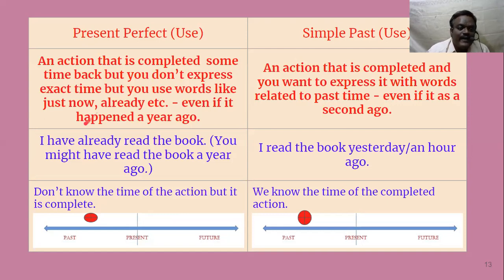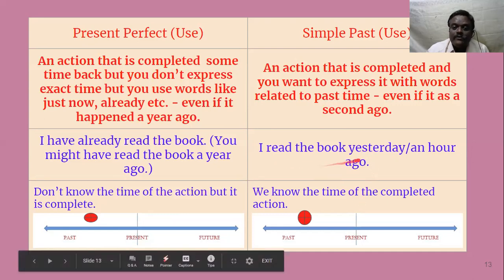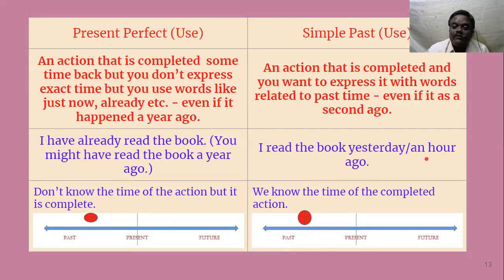That means you might have read the book a year ago. You might have seen the movie Bahubali a year ago, but you want to say, I have already seen the movie. You are not going to tell when you saw it. In that case, we use present perfect tense. Whereas I read the book yesterday, an hour ago, even it can be an hour ago. If you want to say when it happened, and if that timestamp has no connection to the present, then you use I read the book an hour ago.